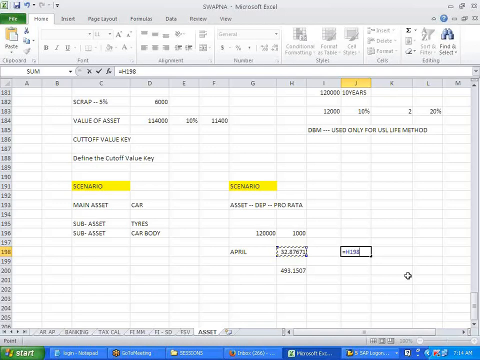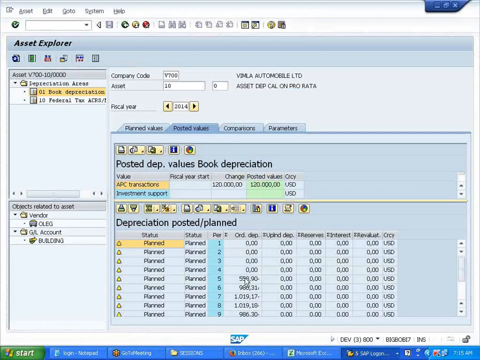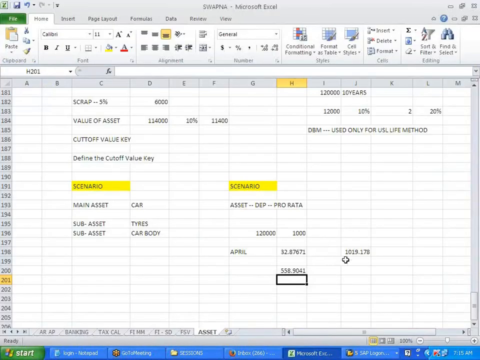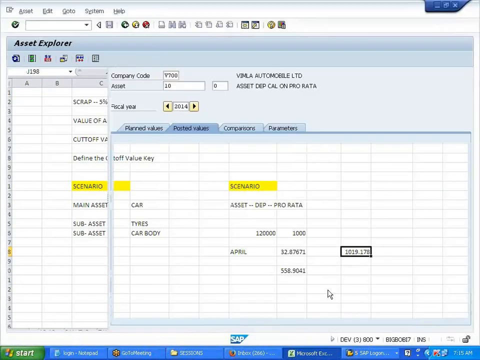It's not 15, 17 days. 17 or 18. This is correct. No, 17 it is taking. 15 it is counting. Yes, so this is per month, man. This is 31 days. See, day wise you ask, na? So depreciation to the day, right?